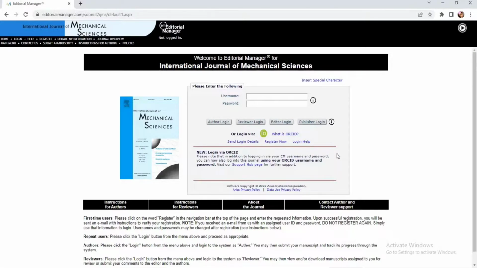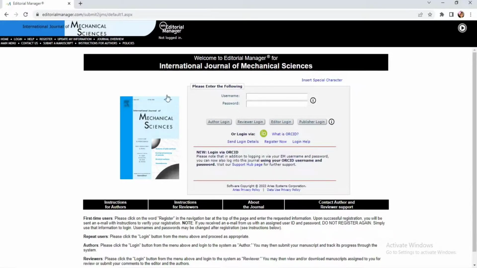The template for Elsevier journals is available online. If you just Google Elsevier journal Word template, you will get it. Please ensure that your article is prepared as per the template. So keep your template ready. Meanwhile, the first step is the registration. So we should register our profile.